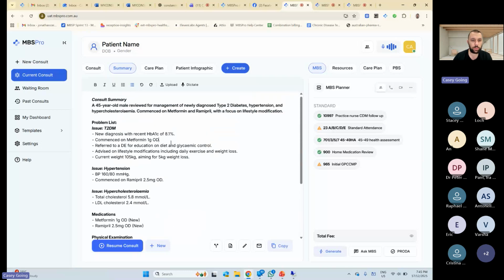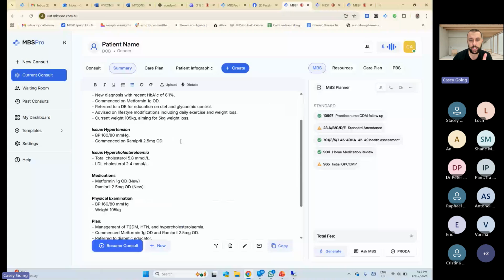So this is what the notes look like. This is just a dummy patient that I've done. Hopefully it's a bit more user-friendly, a bit better. The other thing that we've done is we've updated our care plans. Or before I get on to our care plans, I did want to show you one thing. So down the bottom here, there's a few cool things, I think.